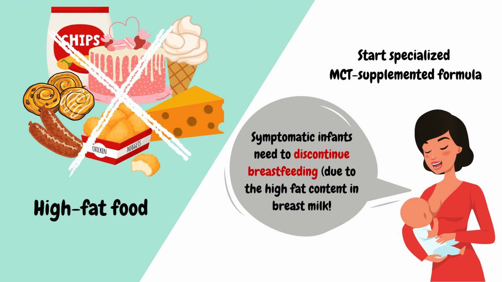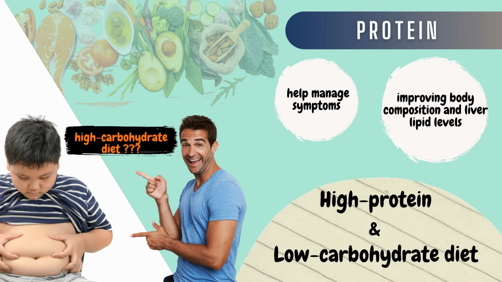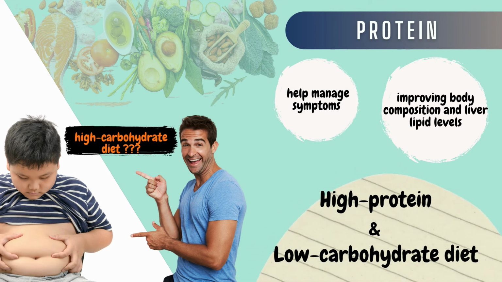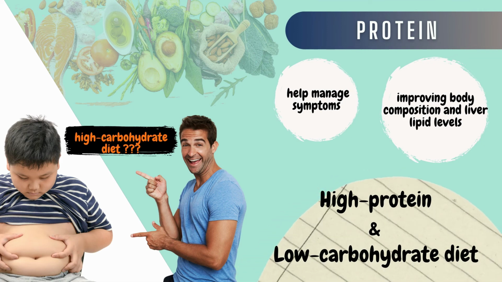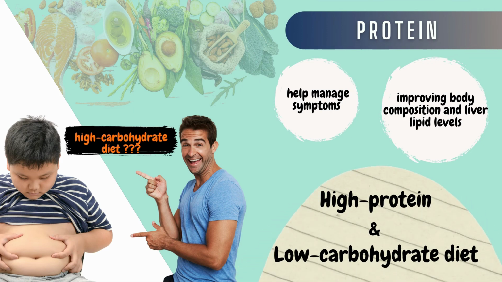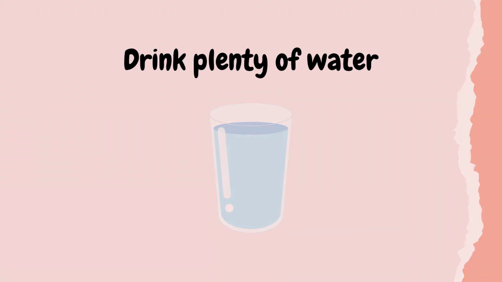Symptomatic infants need to discontinue breastfeeding due to the high fat content in breast milk and start a specialized MCT-supplemented formula. For proteins, a high protein and low carbohydrate diet can help manage symptoms while also improving body composition and liver lipid levels. Because a high carbohydrate diet can contribute to obesity, substituting healthy proteins for some of the carbohydrates may be beneficial. Next, drink plenty of water.